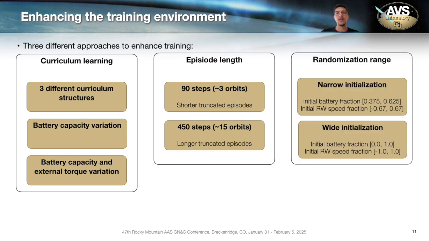In addition to that, we are also looking at the randomization range. So every time you reset your environment during training, you randomize some of its initial conditions, so you expose the agent to a more diverse scenario.